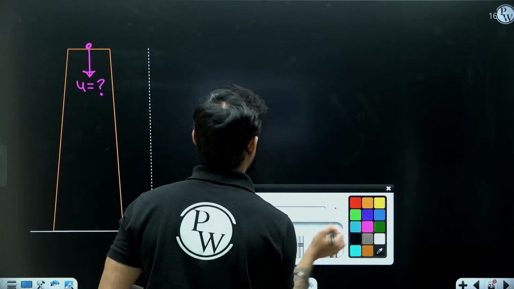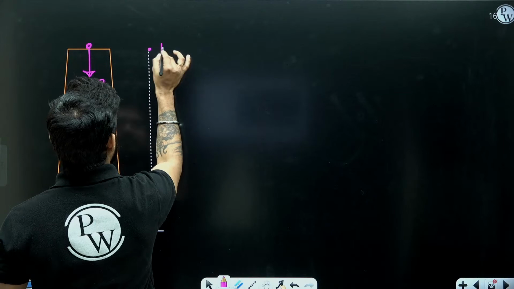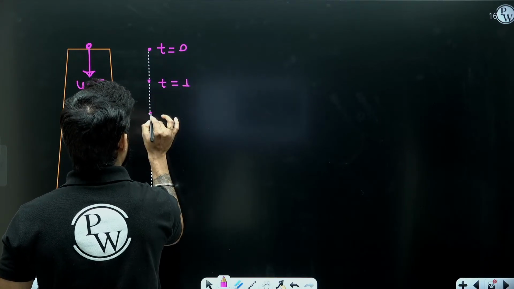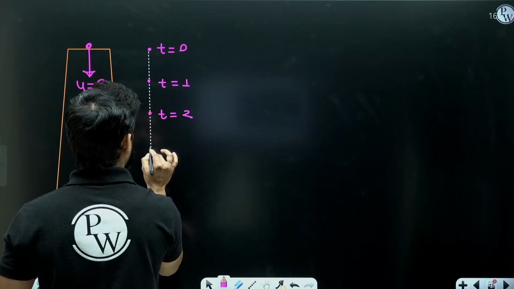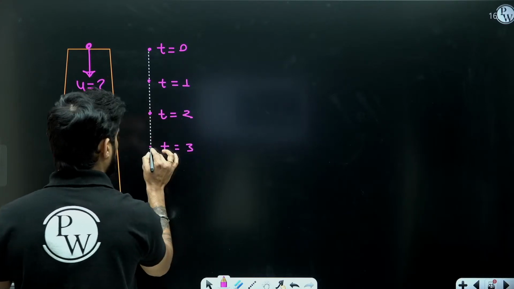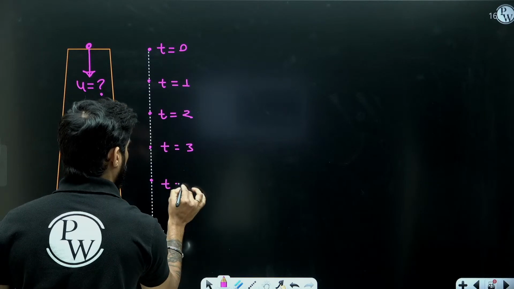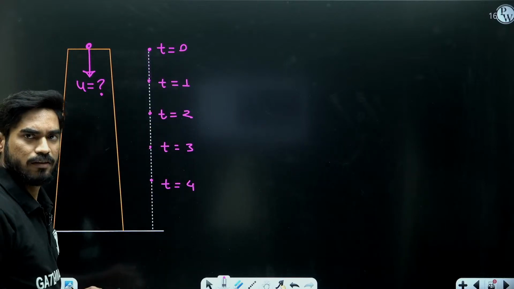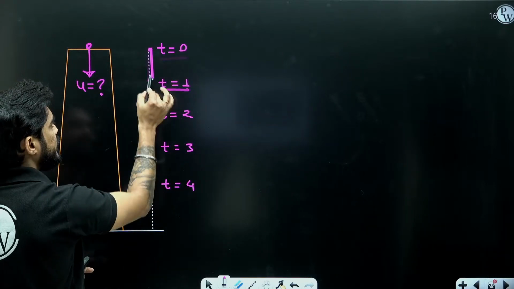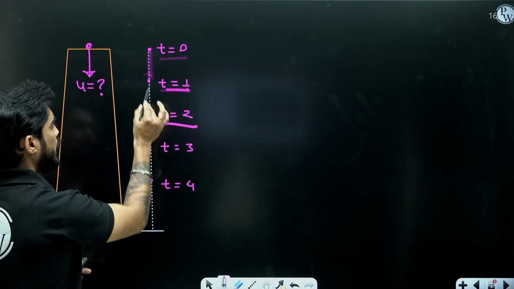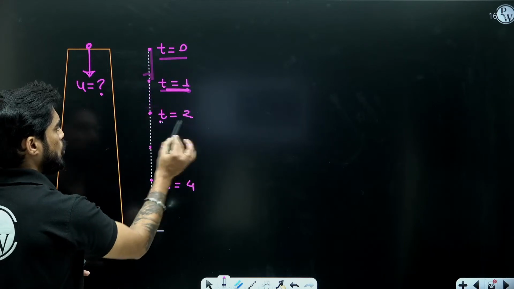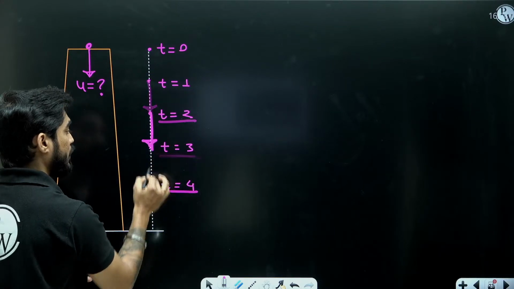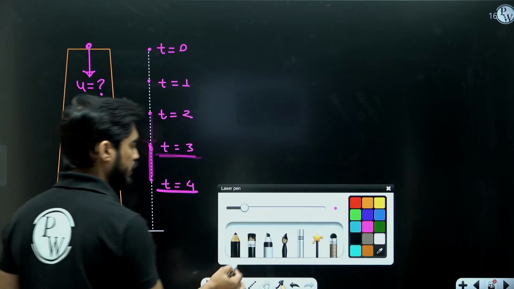Now what is the 4th second? Understand this. This is, let's say, t equals 0. This is t equals 1, t equals 2, t equals 3, and t equals 4. Between 0 to 1 is the first second, 1 to 2 the second second, 2 to 3 the third second, and 3 to 4 the fourth second, right? This is your 4th second.